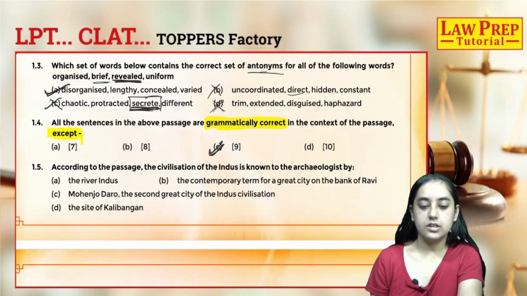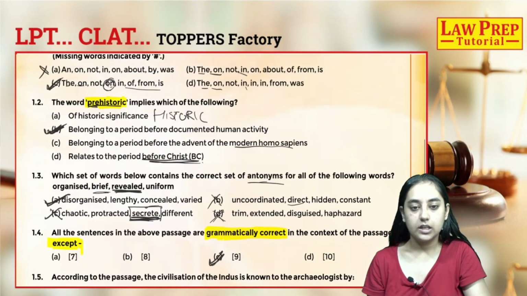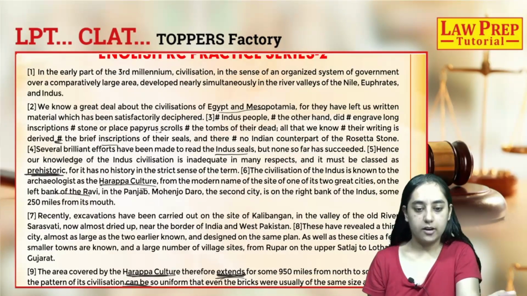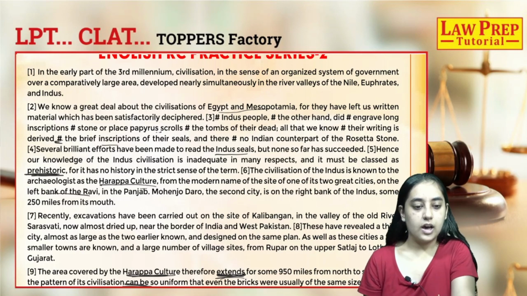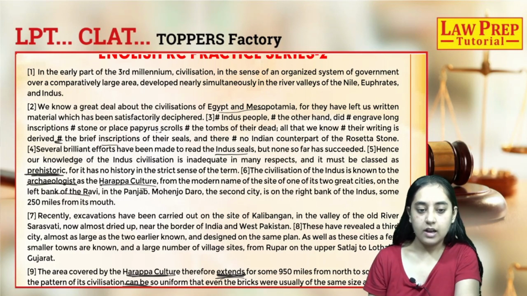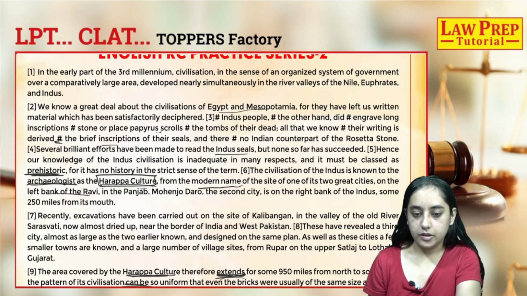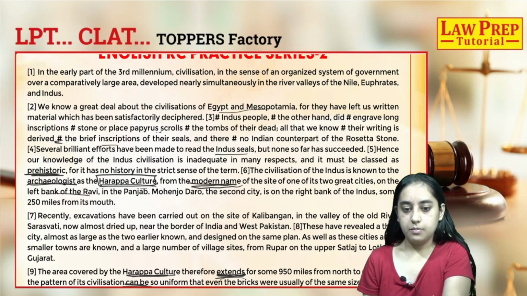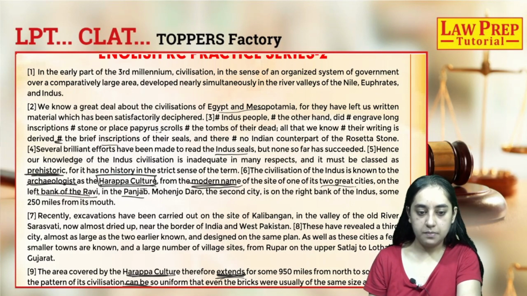According to the passage, the civilization of the Indus is known to the archaeologists by. We had marked it somewhere. The civilization of the Indus is known to the archaeologists as the Harappa culture, from the modern name of the site of one of its 2 great cities on the left bank of river Ravi in Punjab.